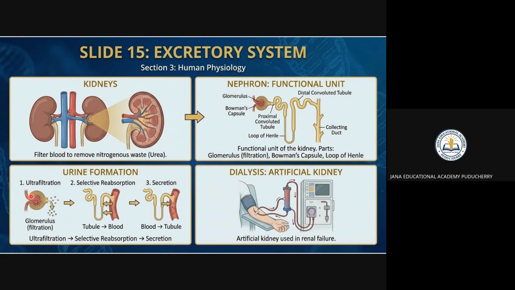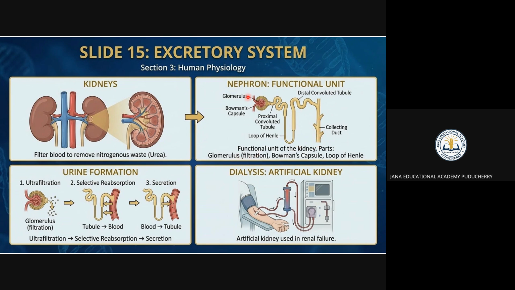What are the steps of urine formation? Ultrafiltration, selective reabsorption, and secretion. These three things happen in urine formation. Then it comes to the functional unit. How does it function? There is the glomerulus, and then Bowman's capsule. After that, it goes to the convoluted tubule, then the loop of Henle. It comes to the distal tubule and the collecting duct, right?